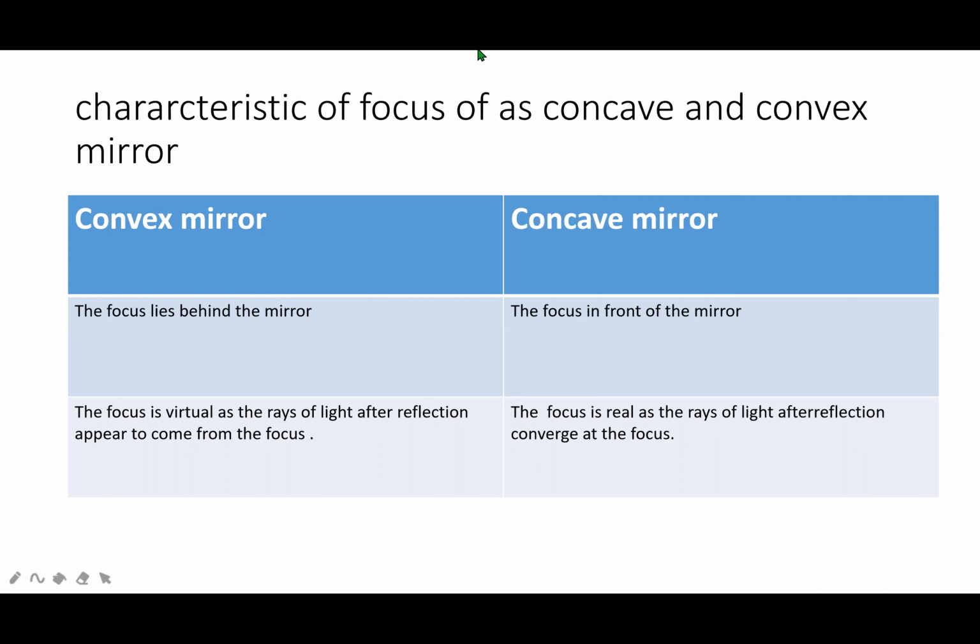Today's topic is the characteristic of focus in a concave mirror and convex mirror. In a convex mirror, the focus lies behind the mirror, so the focus point is virtual. In a concave mirror, the focus point is real.